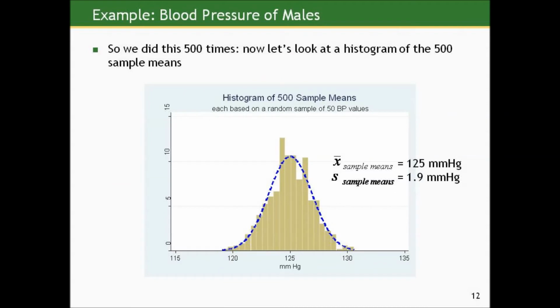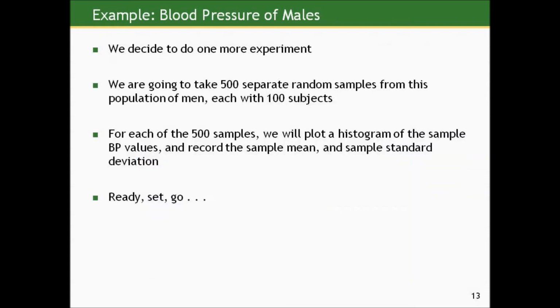But suppose we did this 500 times, like I said, and in order to get a fix on what's going on with the sample means, we did a histogram of the sample means again. In this case, we still have 500 sample means, but now each one is based on 50 observations. So let's look. The mean of the sample means is, again, 125 millimeters of mercury. And the standard deviation of these sample means is 1.9 millimeters of mercury, lesser than it was when the means were based on 20 observations each.